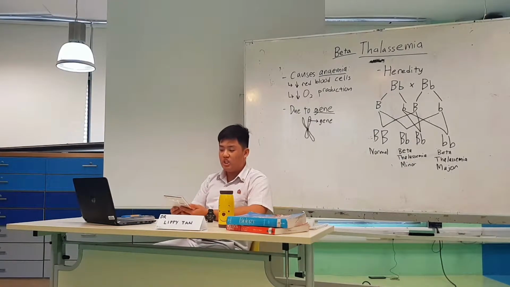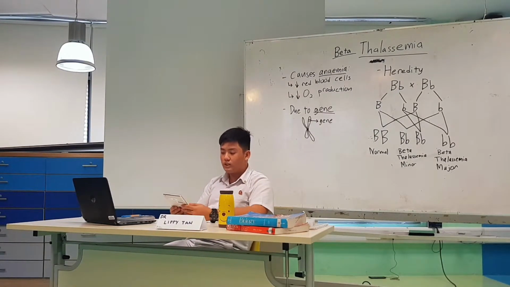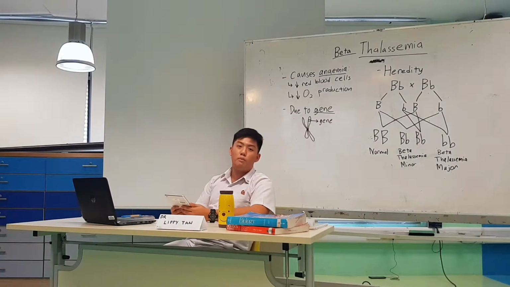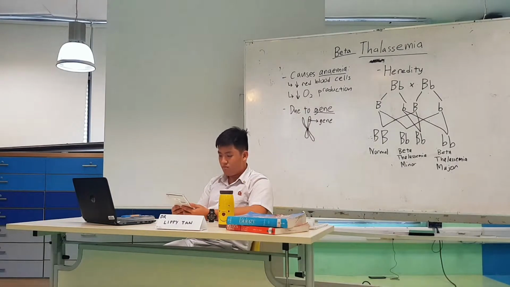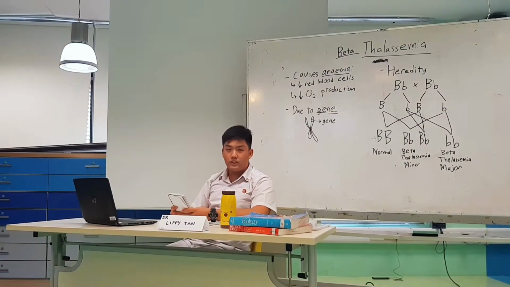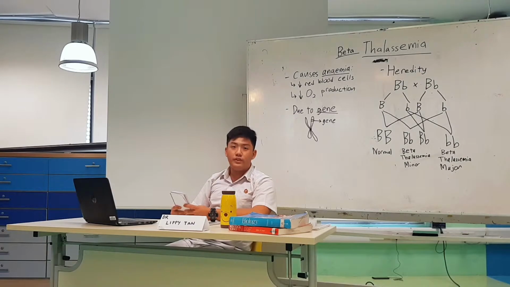It is caused by a gene in the chromosome which causes the formation of beta chains to be faulty. So you see, in hemoglobin we have 4 chains, 2 alpha and 2 beta. And beta thalassemia is the faulty production of the beta chains itself. This affects the production of hemoglobin in the red blood cells. And this is extremely serious because in the case of our fake story of Mussolini just now, the cause of his anemia is actually beta thalassemia.